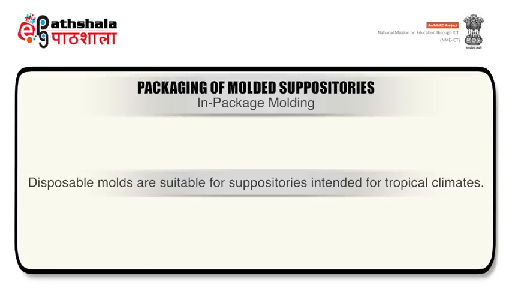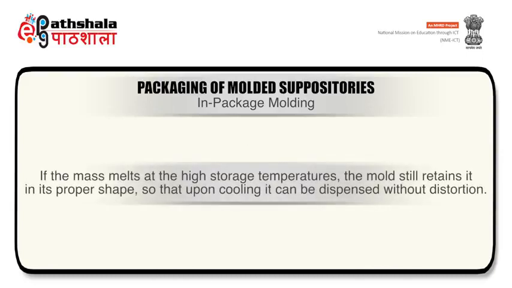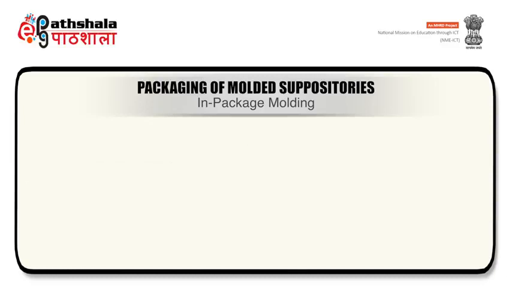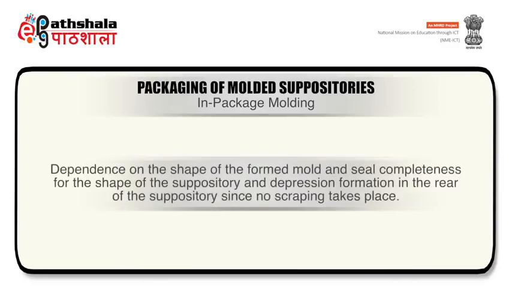Disposable molds are suitable for suppositories intended for tropical climates. If mass melts at high storage temperatures, the mold still retains it in its proper shape so that upon cooling it can be dispensed without distortion. The disadvantages of in-package molding include dependence on the shape of the formed mold and seal completeness for the shape of the suppository, and depression formation in the rear of the suppository since no scraping takes place.